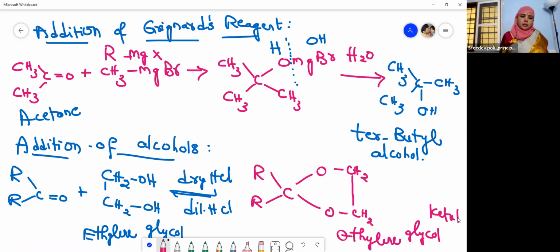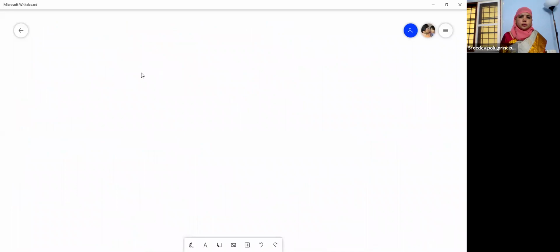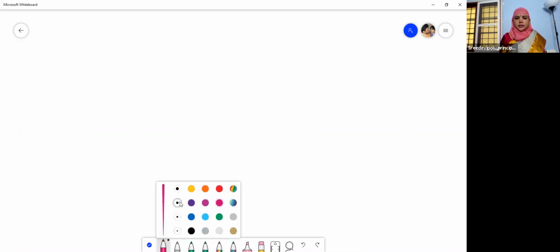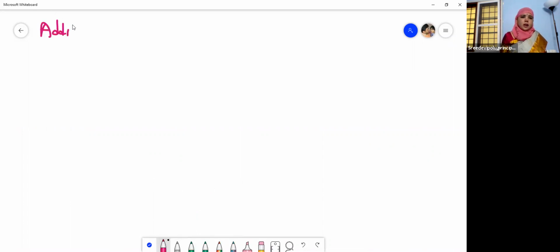So this is the addition of alcohols. When alcohols are added to ketones, they give a cyclic compound. Now let us move to the next one. So I think you are all copying the reactions, children. Please copy the reactions and try to learn them. The next one is addition of ammonia.